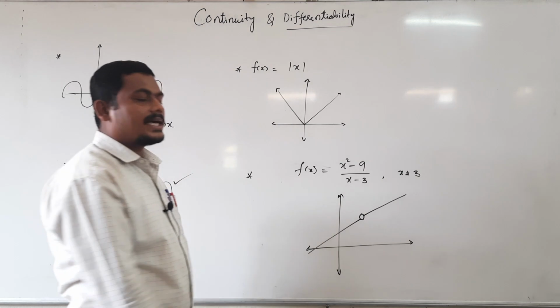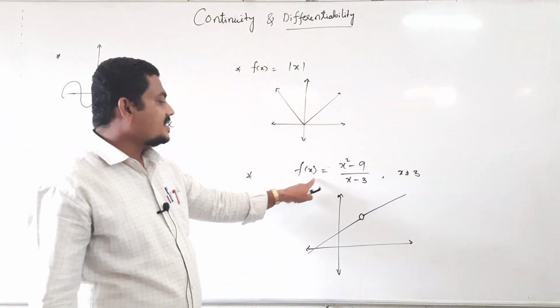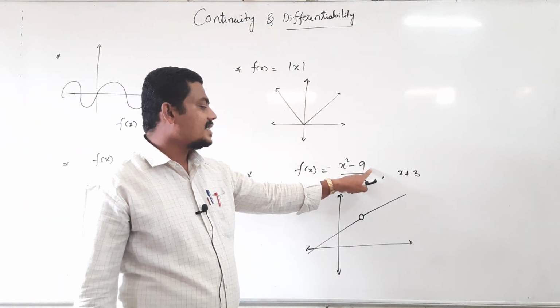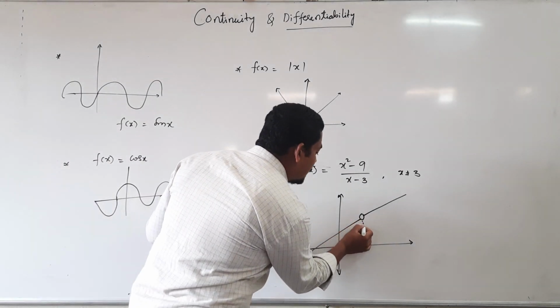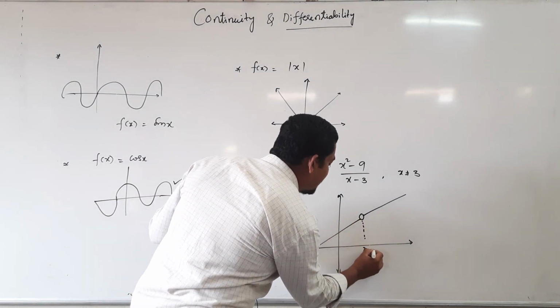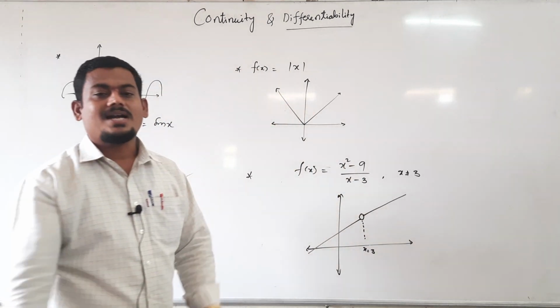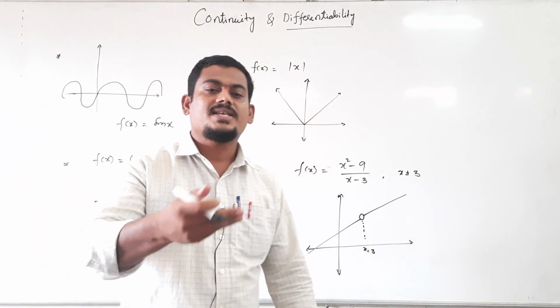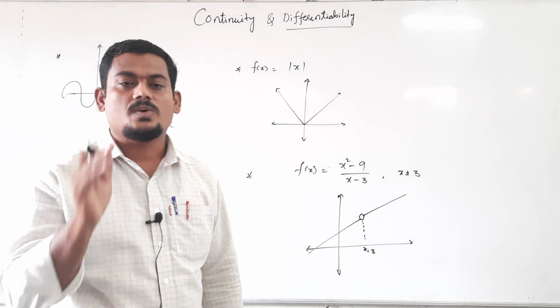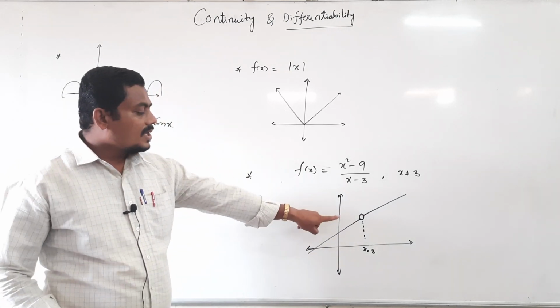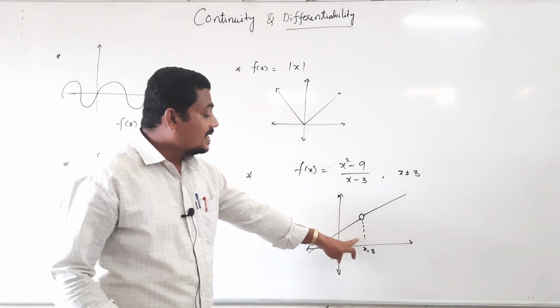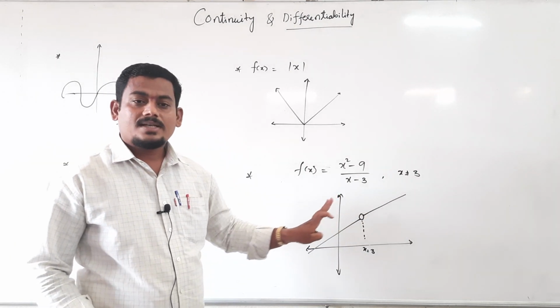This is the graph of f of x equal to x square minus 9 divided by x minus 3. At x equal to 3, this function is not defined. Not defined means it gives infinite value. At 3 it is not defined, means at 3 there is a gap, right?